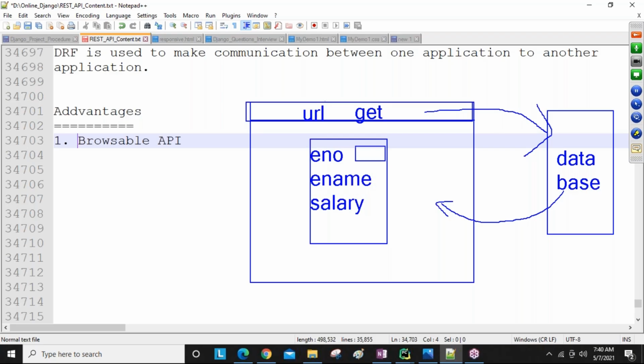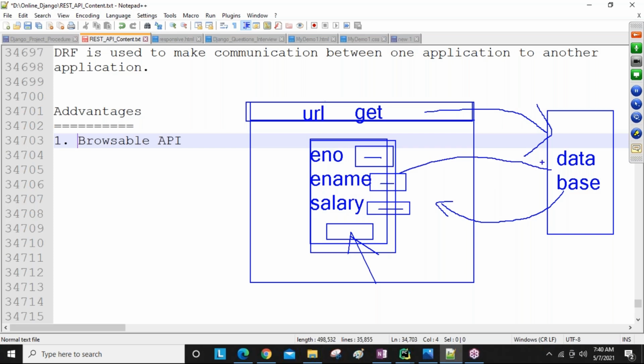Just an assumption here. So we design a form like this, and one submit button. We are going to enter data and click the submit button. Then this form data is taken and goes to the database and is stored there.